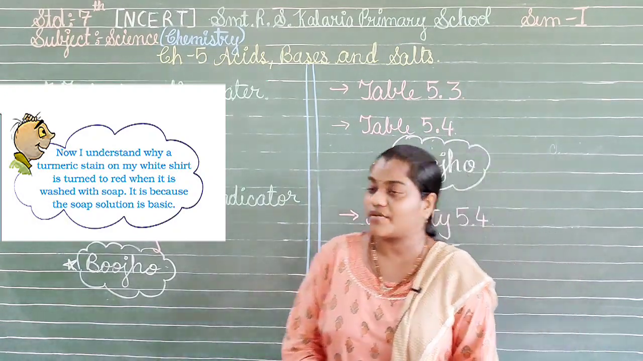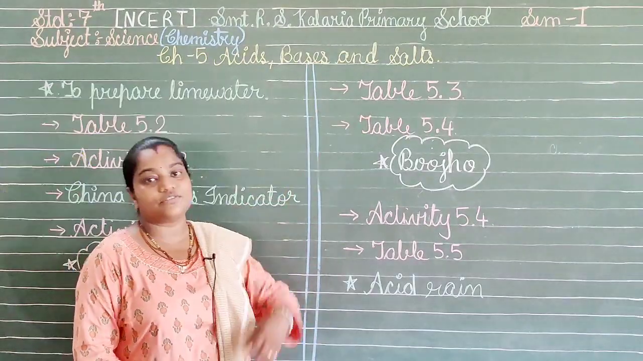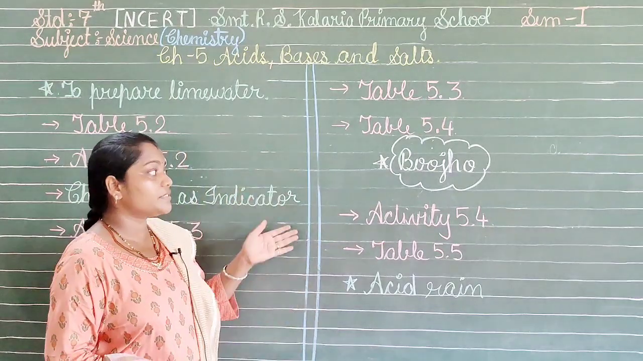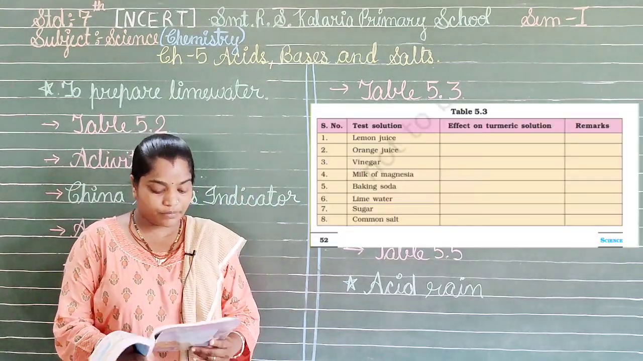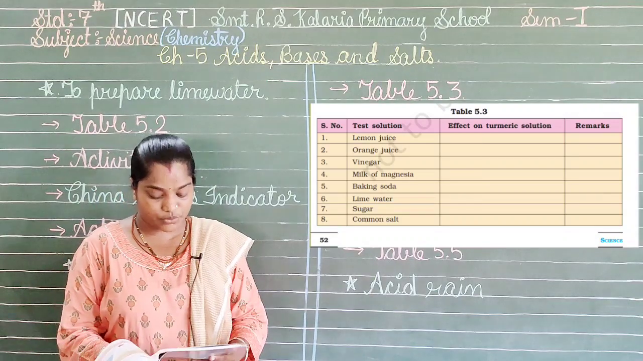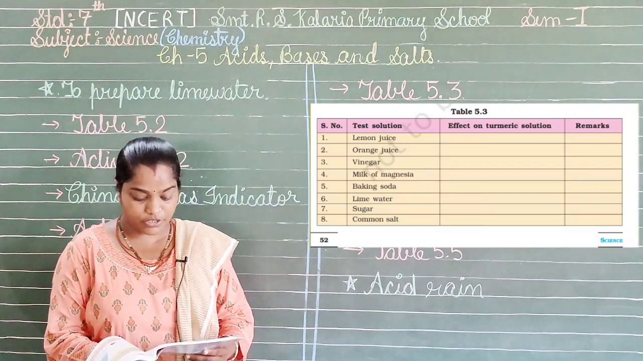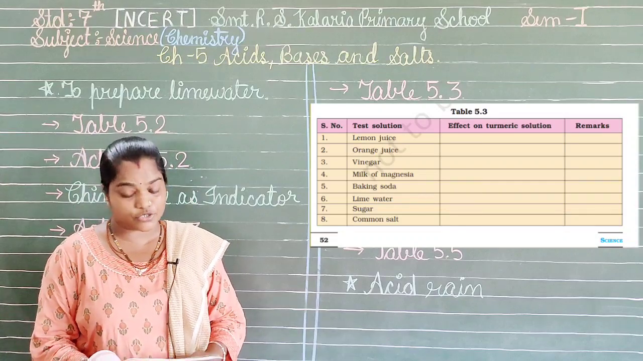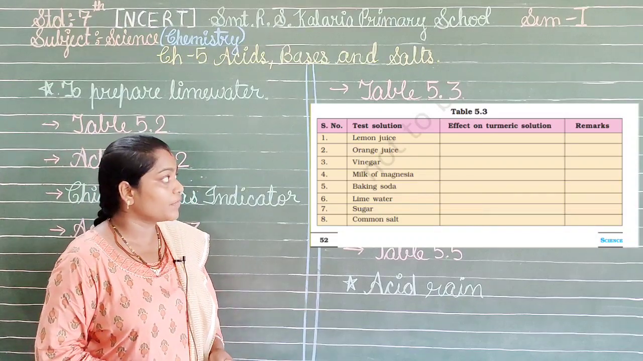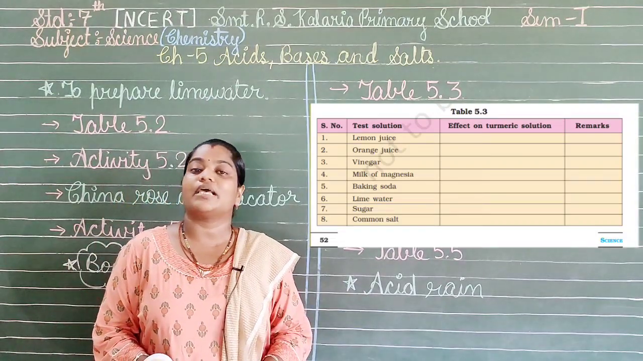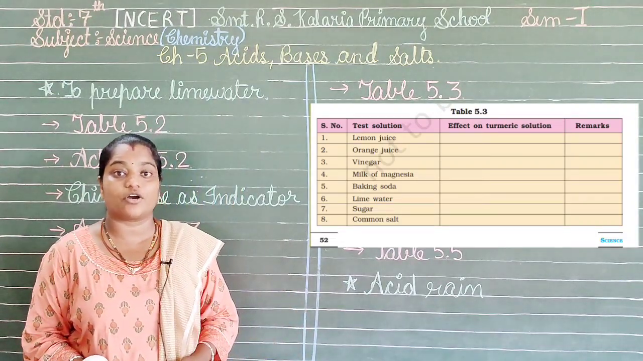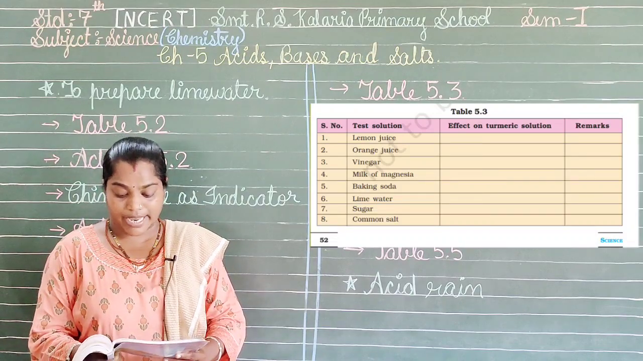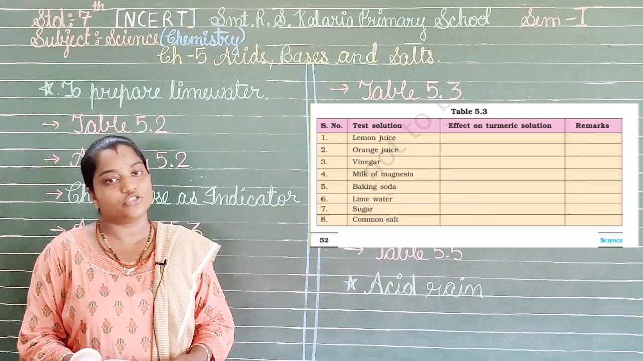Now the next thing we are having here is table 5.3. Now what does this table show us? Yes, here are the names given to us. So what we have to do? We have here the test solutions given to us, then the effect on the turmeric solution, and the remarks we have to make over here. Now what are the solution names given to us? The first one is the lemon juice. We can say that the lemon juice will be having no effect on the turmeric paper because it is not giving any indication of color. So as a remark we can put acidic or not basic.